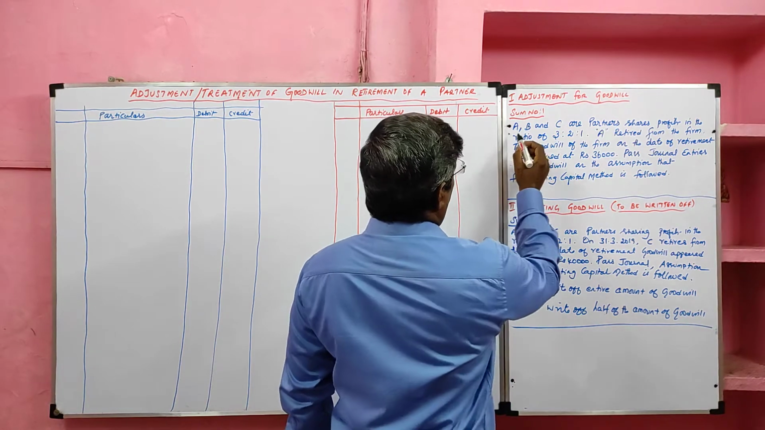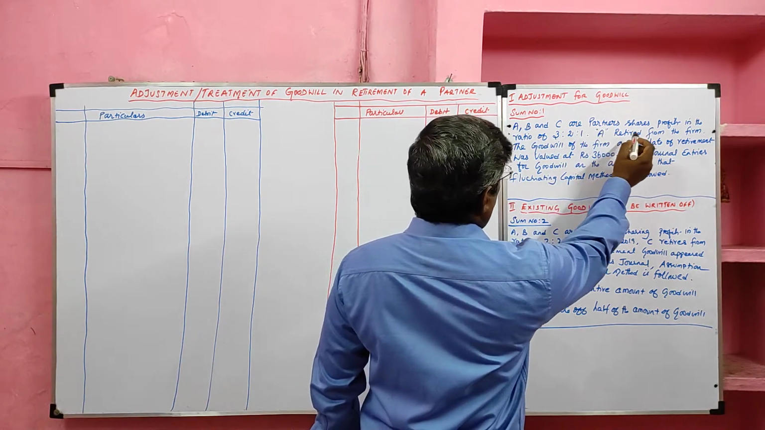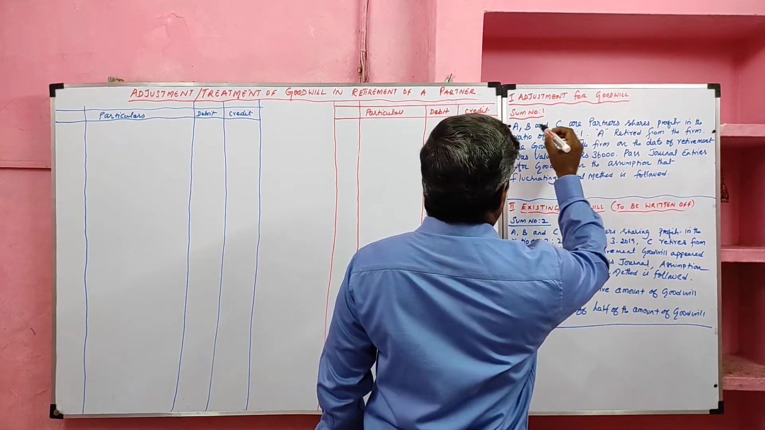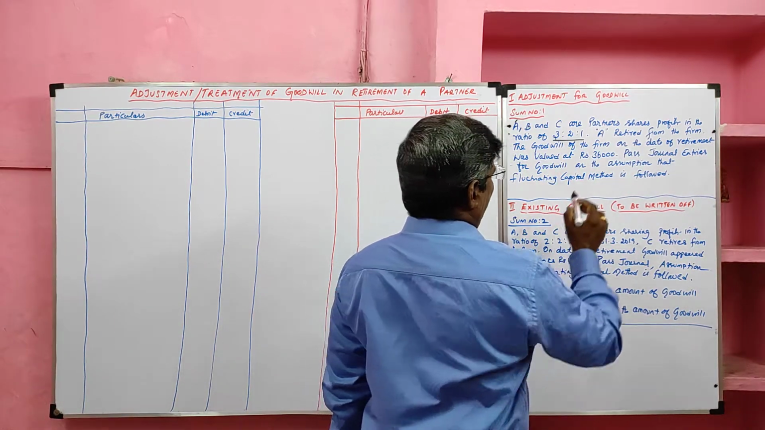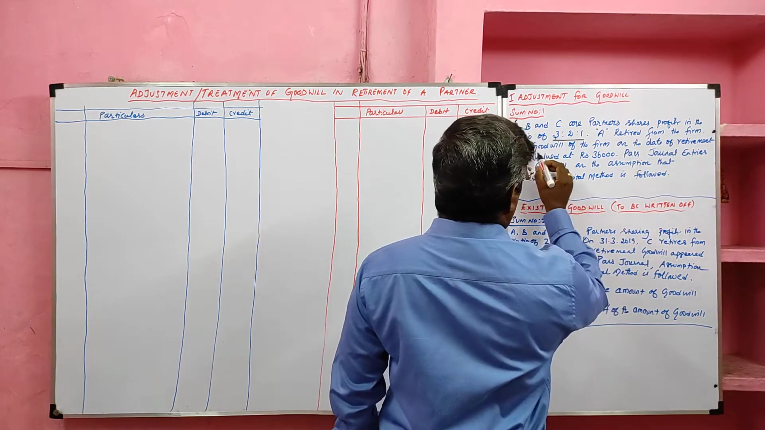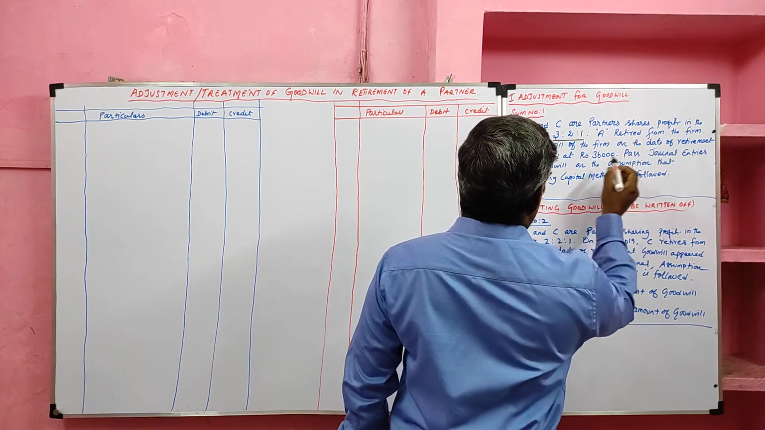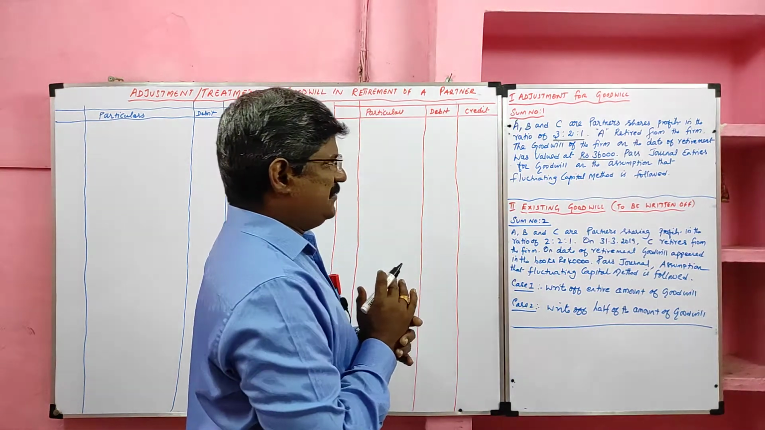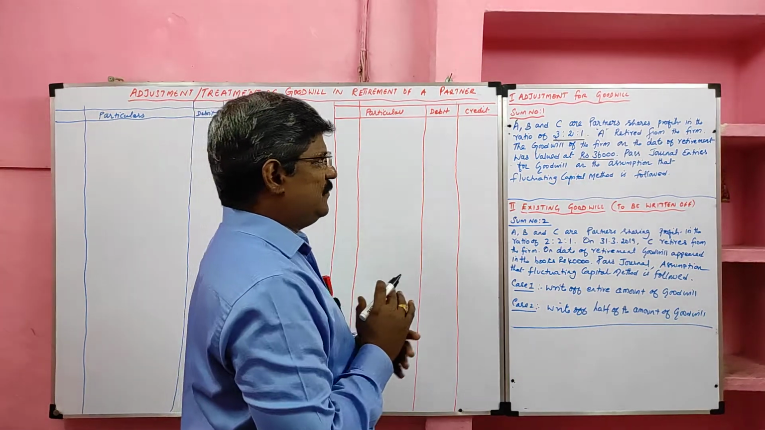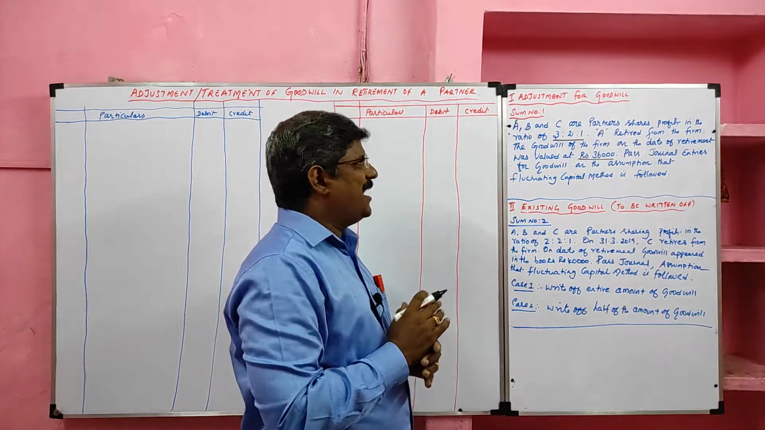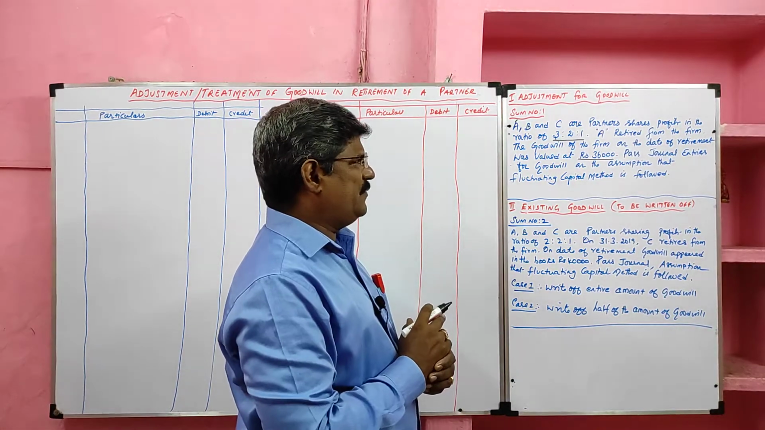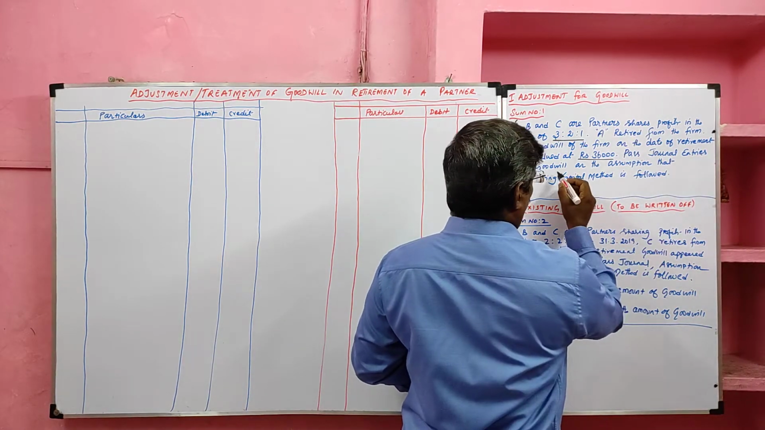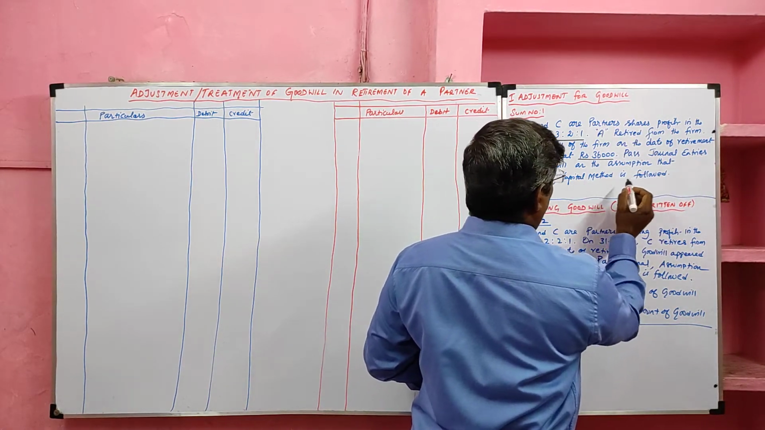Sum number 1. A, B and C are partners sharing profits in the ratio of 3:2:1. A retires, the first person retiring. A retired from the firm. The goodwill of the firm on the date of retirement was valued at 36,000. So A, B, C, there are three partners sharing profits in the ratio of 3:2:1. A retires. At the time of retirement, the goodwill of the firm is valued at 36,000. Pass entries for goodwill on the assumption fluctuating capital method is followed.